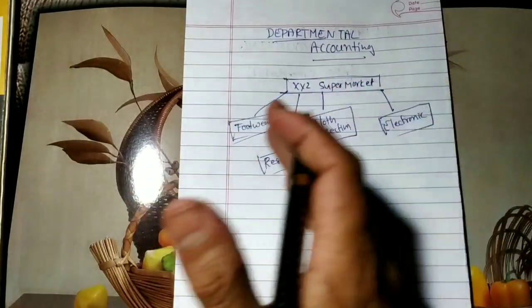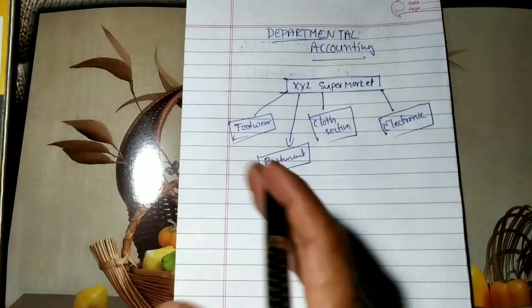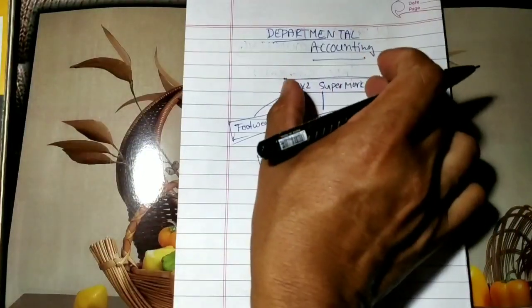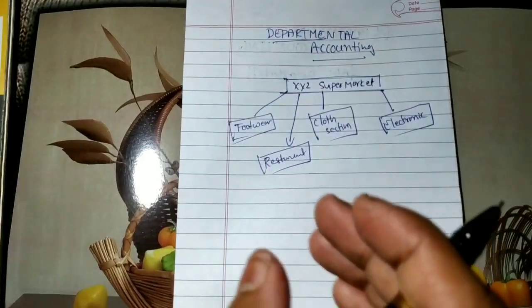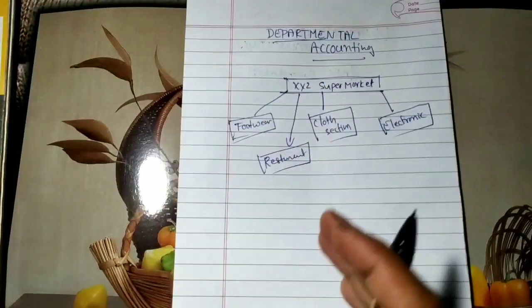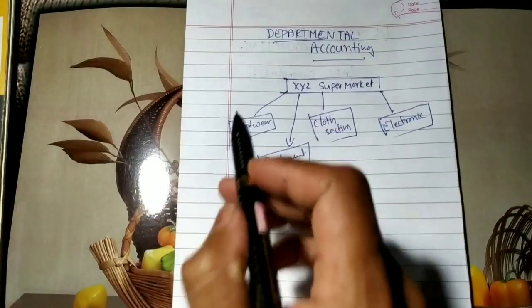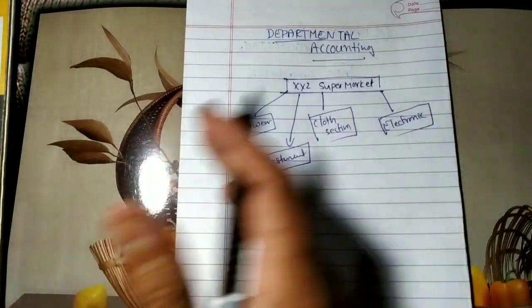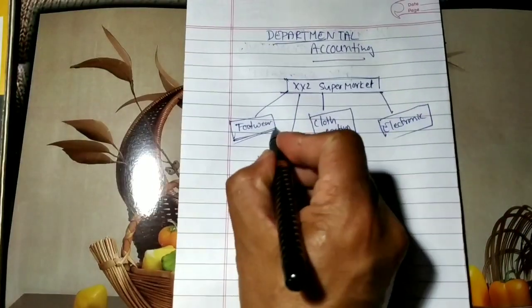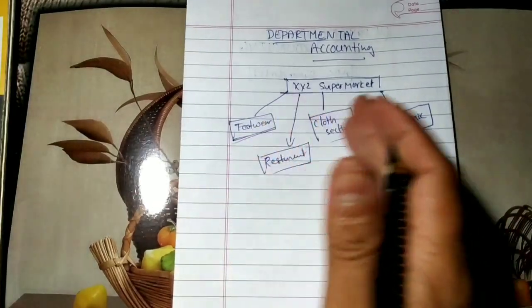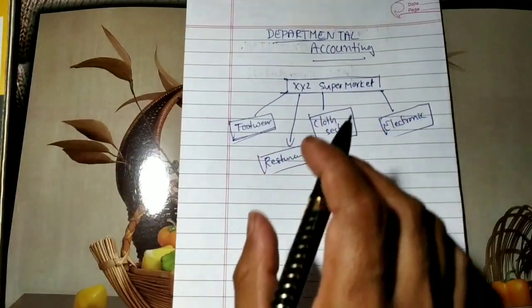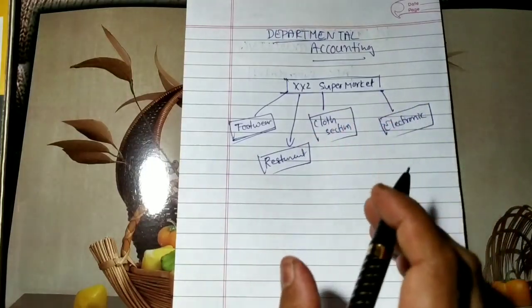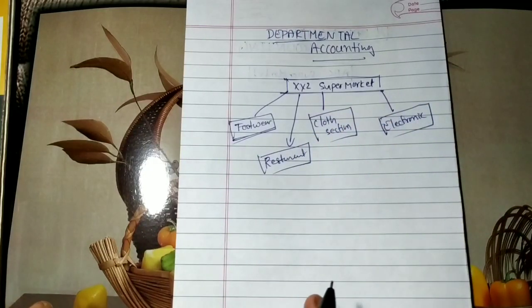Why do we have to consider each of these as a department? The supermarket is a large section, and it is going to feed the products to each section. It is different according to the specialization and the product feature, each is separate. So in order to know the expenses and the profit of each section, we are going to prepare the account separately. That is called departmental accounting.